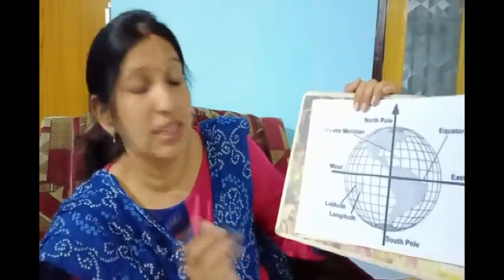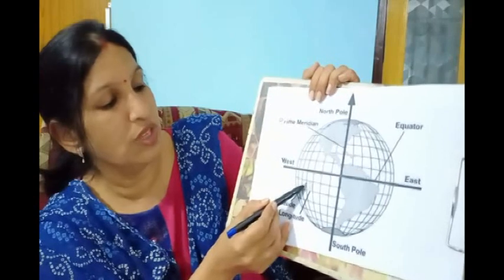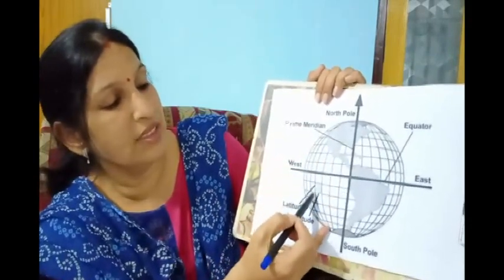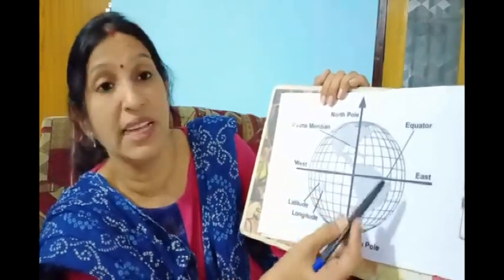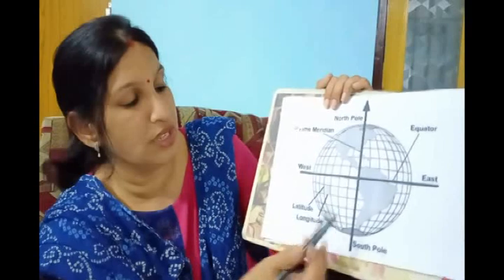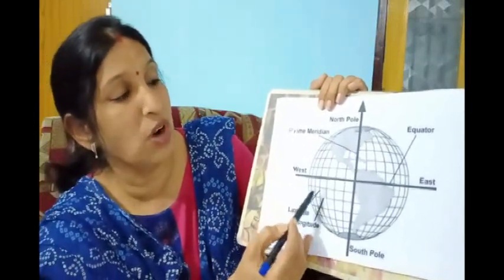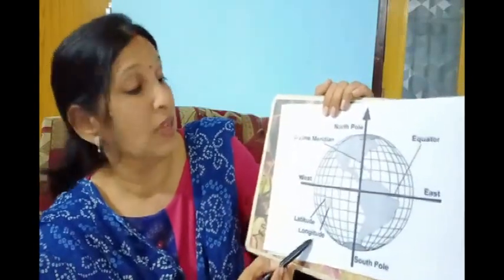Now coming to the latitude. Here, these are the latitudes. The line coming in this way is called latitude. These latitudes run from east to west, and the lines running from the North Pole to the South Pole are known as longitudes.